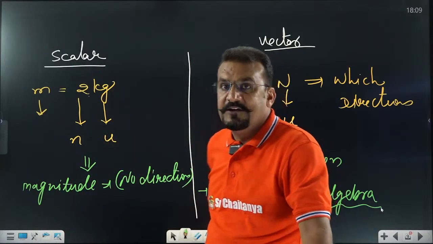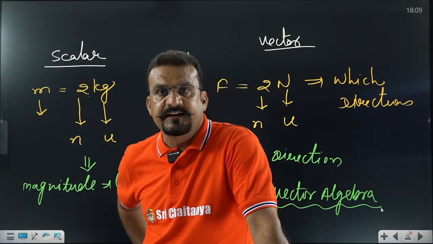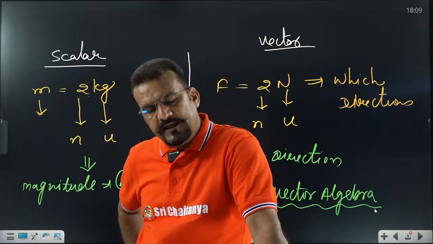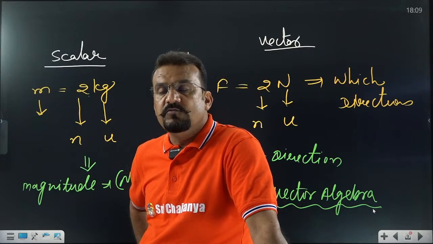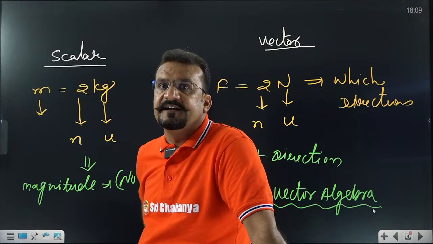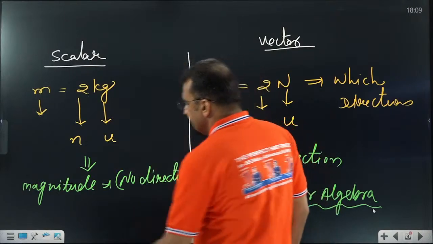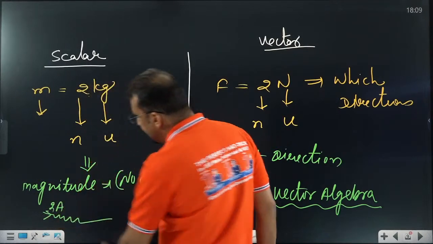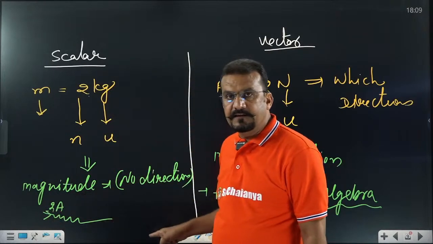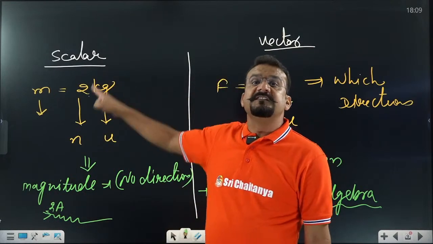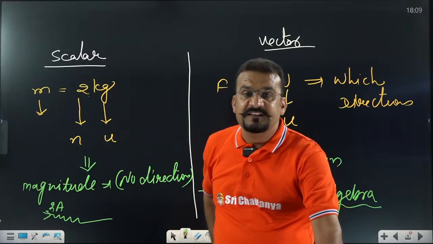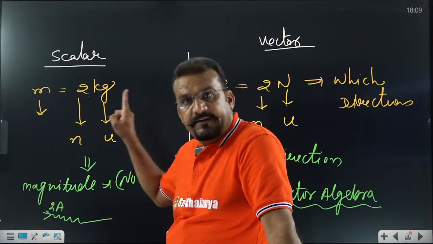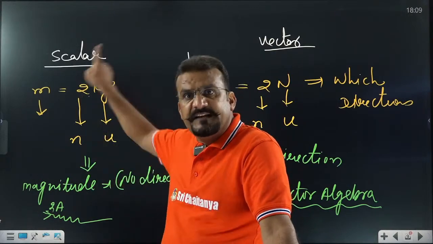Okay, now you tell me fast, what do you mean by vector quantity? What do you mean by scalar? Scalar means having only magnitude, no direction. But sometimes, I will give you one example. Let us take the example of electric current. This is a resistor, current is 2 ampere. In this current, direction is there, magnitude is there, but this is a scalar quantity. What is wrong with this scalar quantity? Sir, it has direction plus magnitude, still it is a scalar quantity.